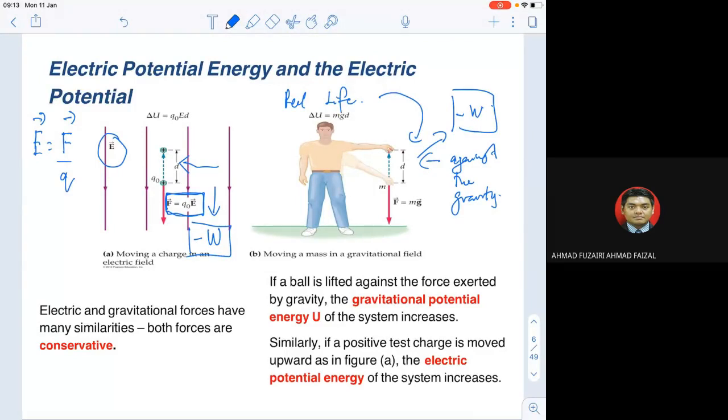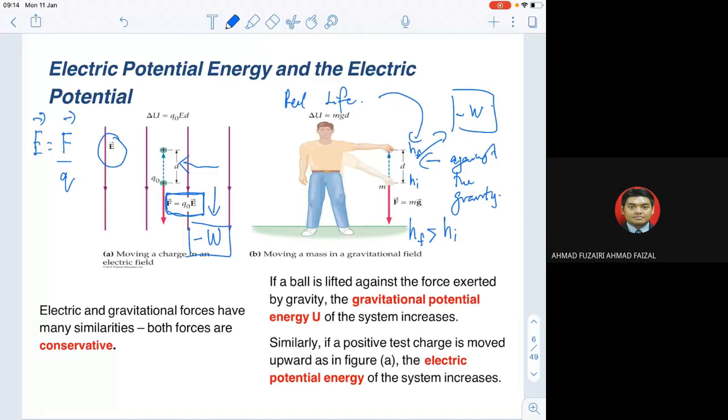From this part, we know we will try to move against the force, right? We actually try to bring it up from this level of h initial to h final, and definitely h final is greater than h initial.